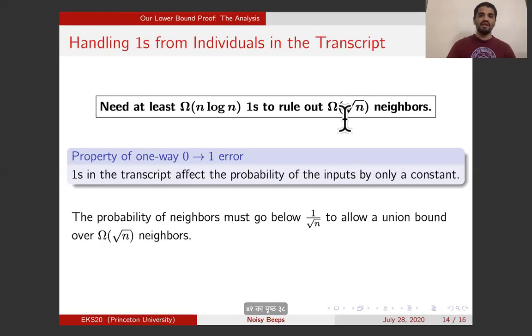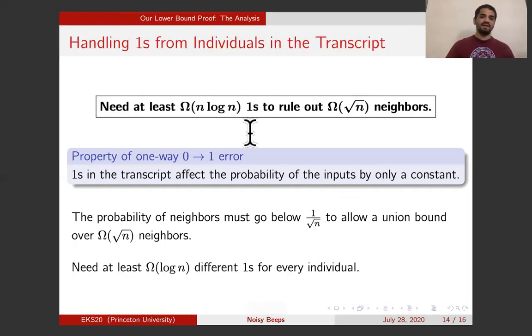Now, you still have root n neighbors for a lot of parties. And to rule out all these neighbors, you need to bring down the probability to below 1 over root n so that you can union bound. In one round for one party, you only lower it by a constant factor. So to bring it down to 1 over root n, you need log n rounds where that party is the individual party speaking a 1.